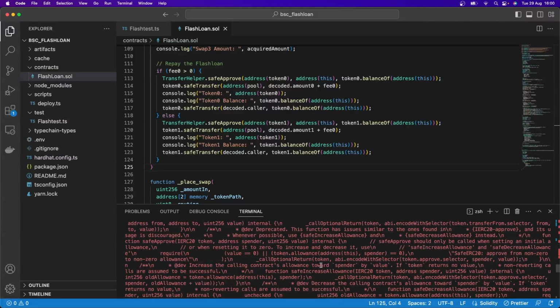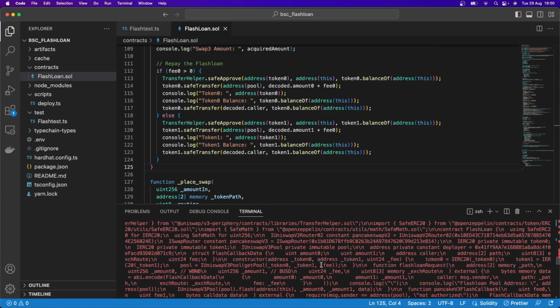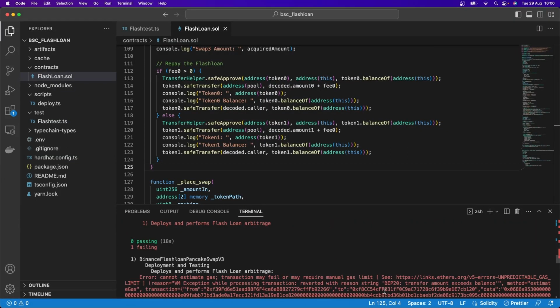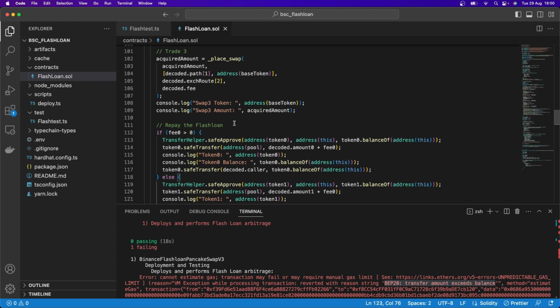So if I scroll to the very top of all this jargon here, you'll see that it says here, BEP20, transfer amount exceeds balance. And so transaction may fail or require manual gas limit. BEP20, transfer amount exceeds balance. This means that we're trying to transfer more than what's actually here in our contract. And so we can't do that because what that means is our arbitrage was not profitable.